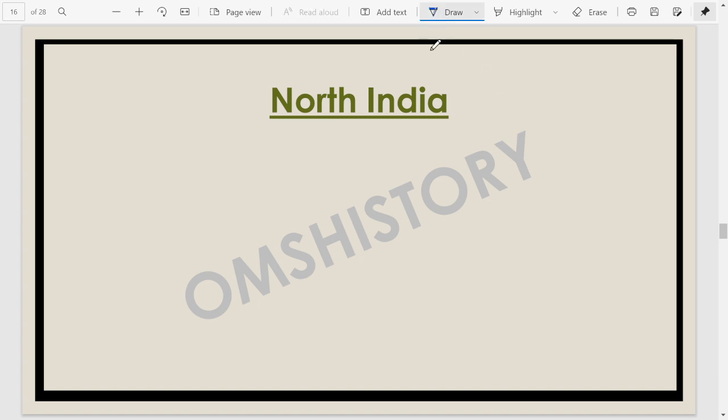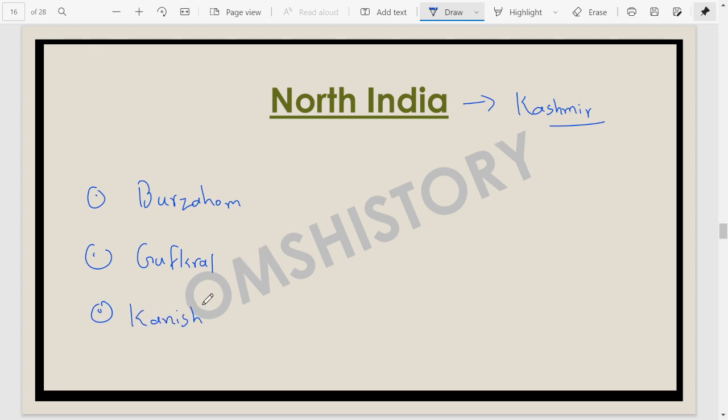So we have North India. If we are talking about North Indian Neolithic sites, primarily we are looking towards Kashmir Valley. We have many sites in Kashmir Valley which are very important for us. Like we have the site of Burzahom, we have the site of Gufkral, and we have the site of Kanishkapur. These are some important Neolithic sites. We also have sites like Gurhoma, Sangri, Damodar. You do not need to remember them.